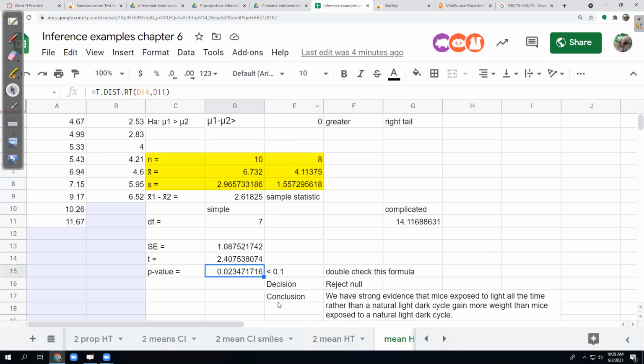And there were a whole bunch of steps here, right? I had to find the means. I had to find the standard deviations. I had to find the difference in the means. I had to find the degrees of freedom. I had to find the standard error, then the t-score, then finally the p-value, right? So there's lots of places to round in between that can lead to this number being a little bit different for one person than another, but they should be in the ballpark of each other, around 2%.